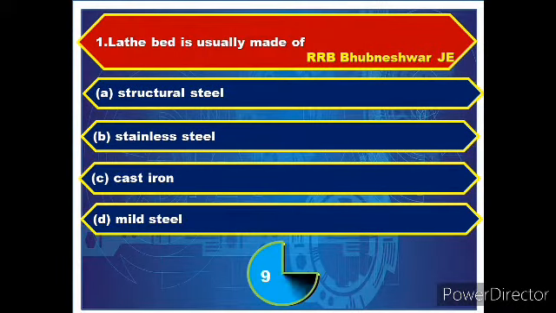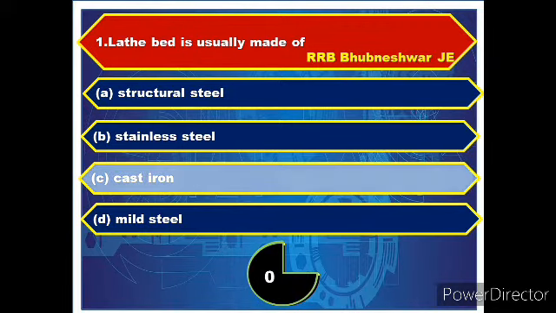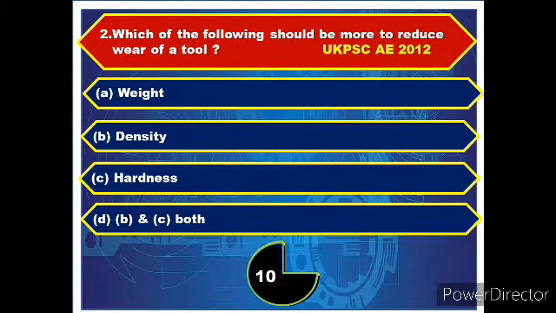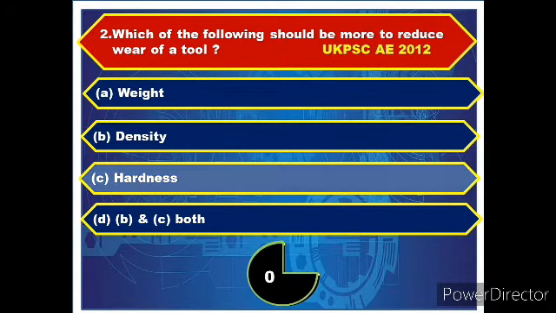Question number 1. Lathe bed is usually made up of? Answer: cast iron. Question number 2. Which of the following should be more to reduce wear of a tool? Answer: hardness property.